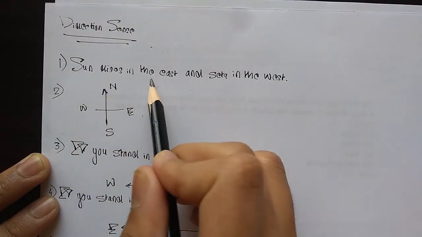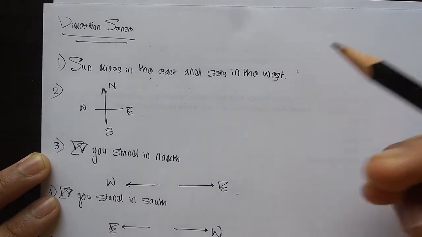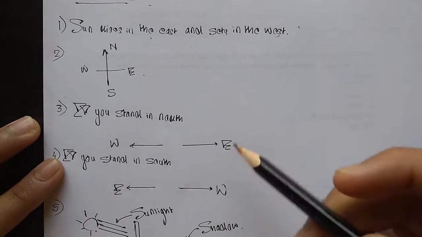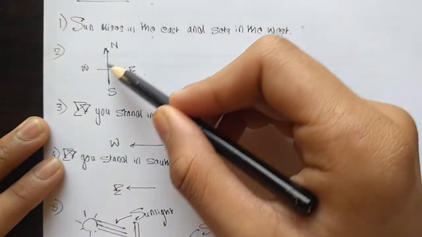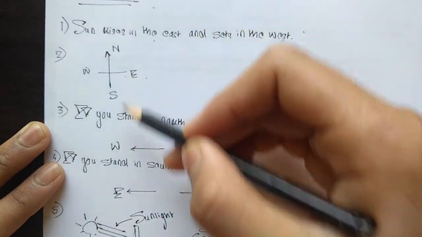First of all, the sun rises in the east and sets in the west. Now, what is the significance of this fact? You will get to know eventually. Now, I'm going to cover the cardinal directions. These are the main directions: north, south, west, and east.